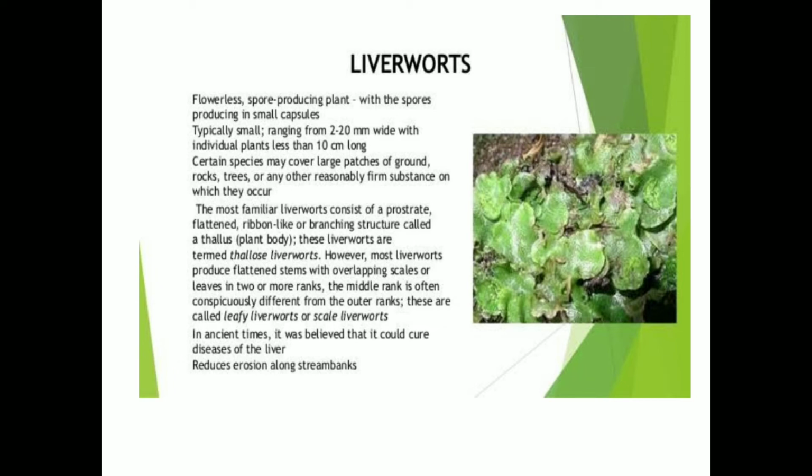The thallus is green, dorsiventral, prostrate with unicellular rhizoids. Typically small, ranging from 2 to 20 mm wide, with individual plants less than 10 cm long.